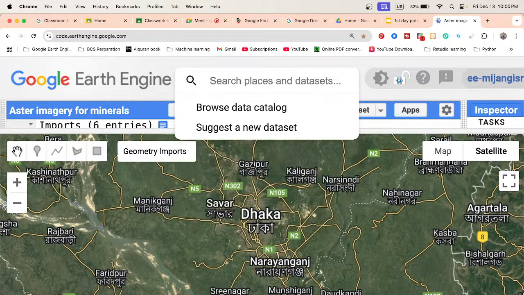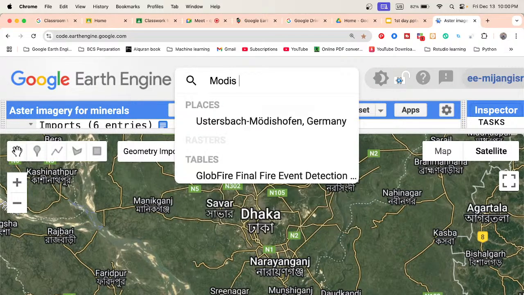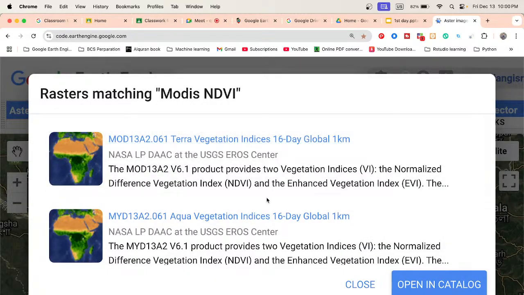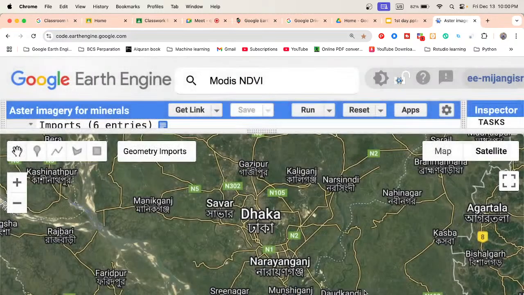Simply search here. Suppose I need data for MODIS NDVI, simply search, then we can easily get all the data regarding this keyword. Further, whichever data you need, simply select it and work with that. Let's discuss more about that. And see, this plus and minus will zoom in and zoom out. So this is the overall summary of the Earth Engine JavaScript API code editor.